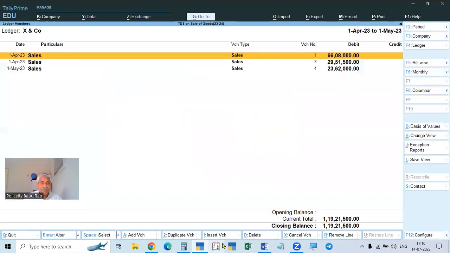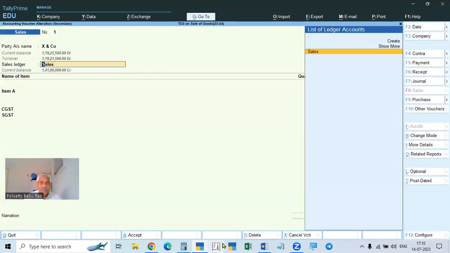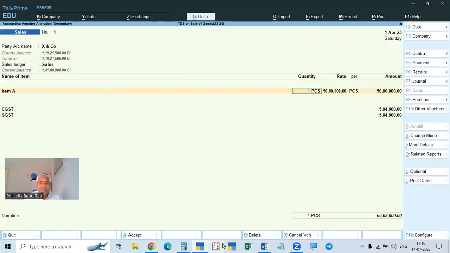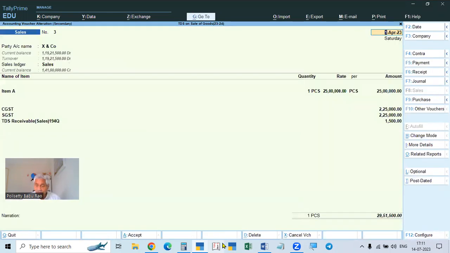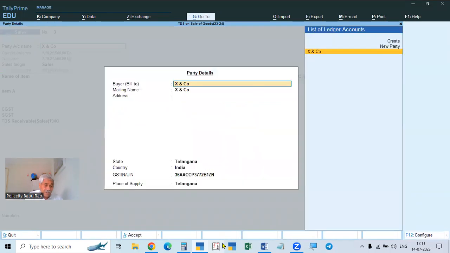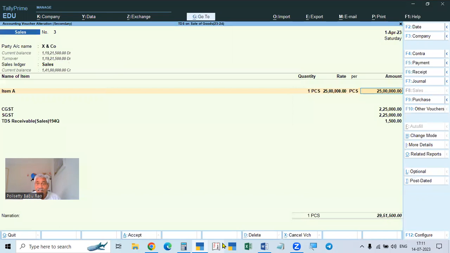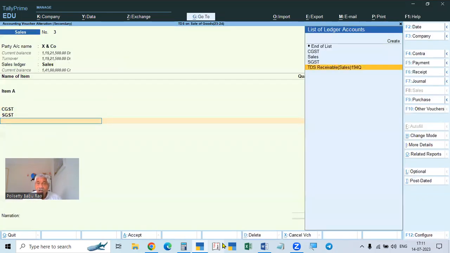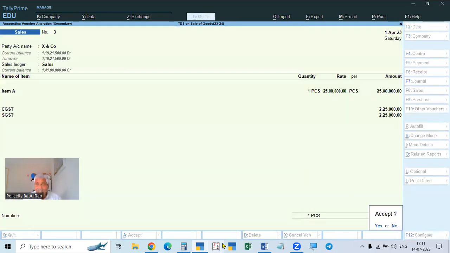In the first one, this is the 1st April. This is the first item, the first sale. We made it at 25 lakhs. So in this, there will be no tax in the first one, no TDS.